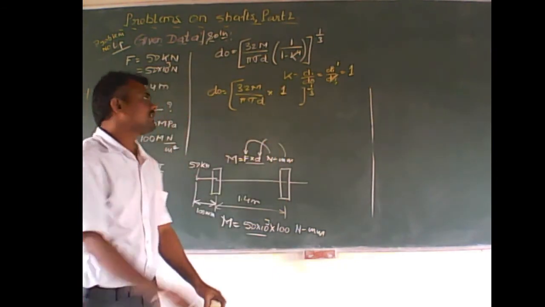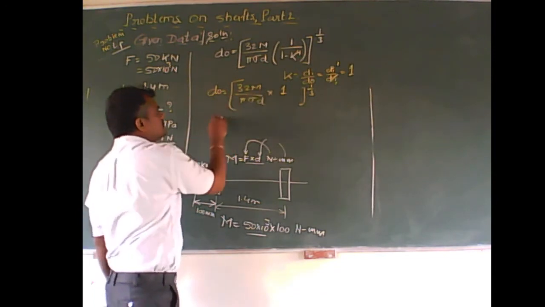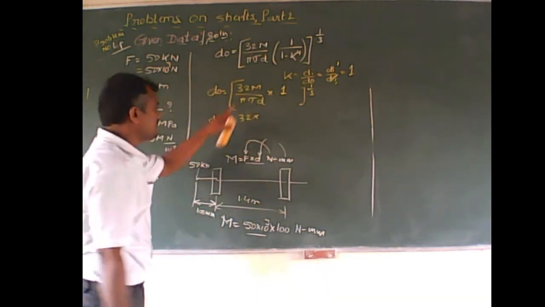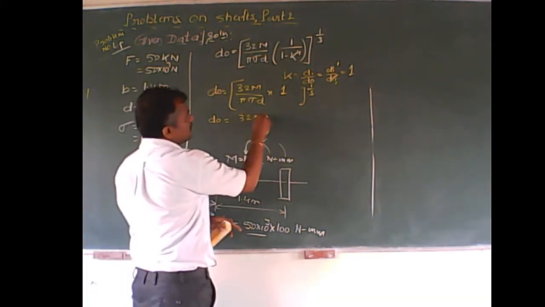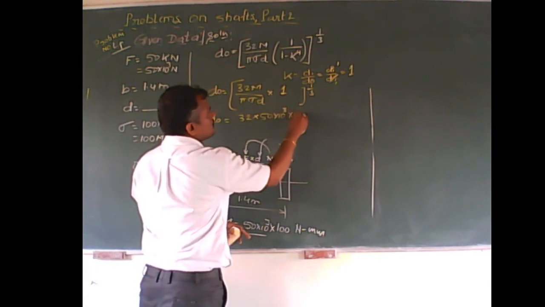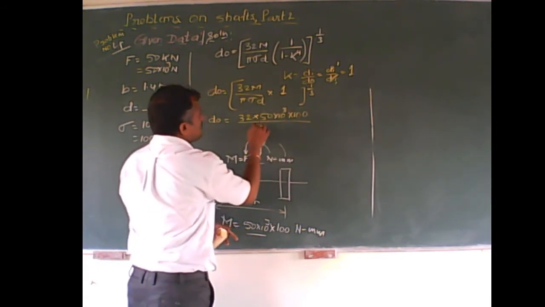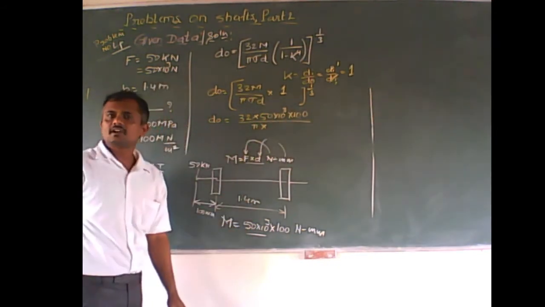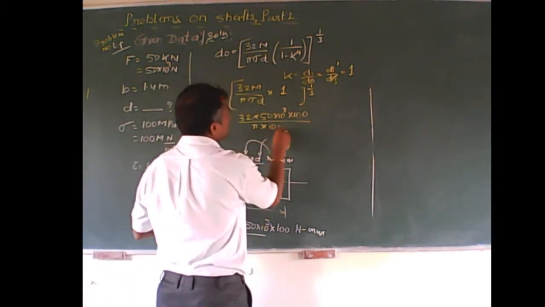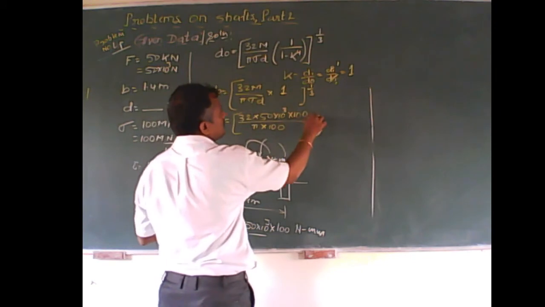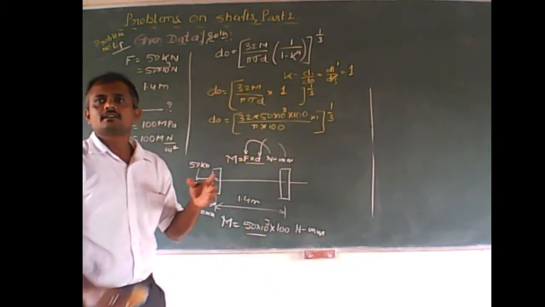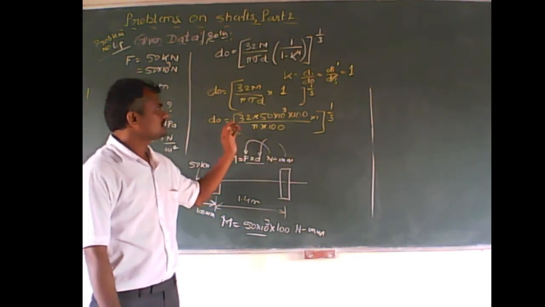Now we can substitute the values, that is d outer is equal to 32 into moment, how much? 50 into 10 raised to 3 into 100, upon pi into sigma d. What is the sigma d value? 100, and multiplied by 1 raised to 1 by 3. Yes, come on, use the calculator and get me the answer.